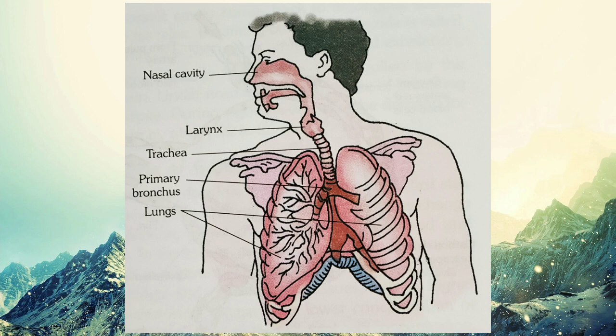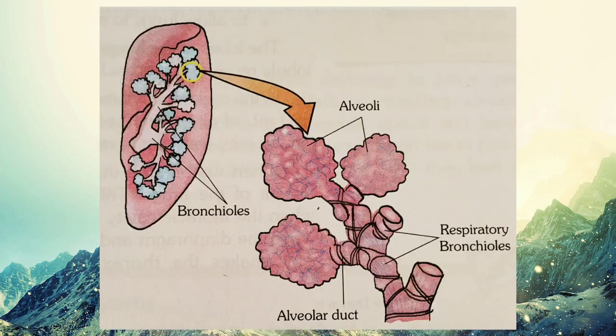Now the trachea is further divided into two parts, just like a branch, that is called the bronchus, and the bronchus further subdivides into bronchioles. At the end of the bronchioles there is a balloon shaped structure called alveoli. Alveoli is the main site of respiration where gaseous exchange takes place. All of this occurs in our lungs.